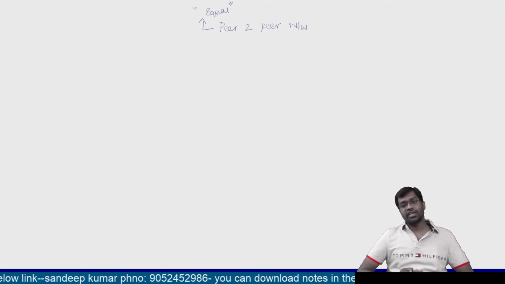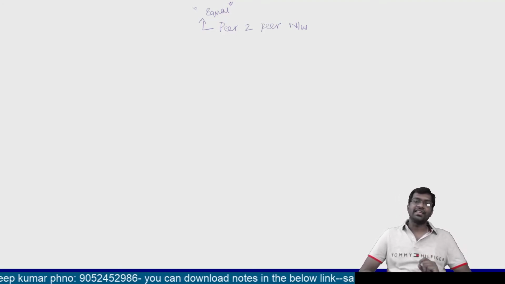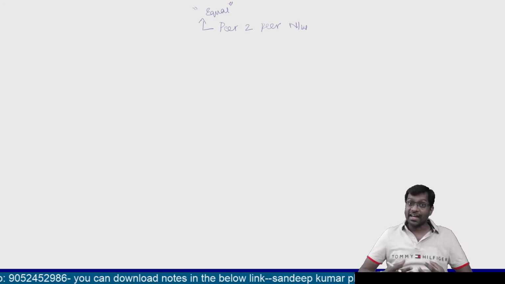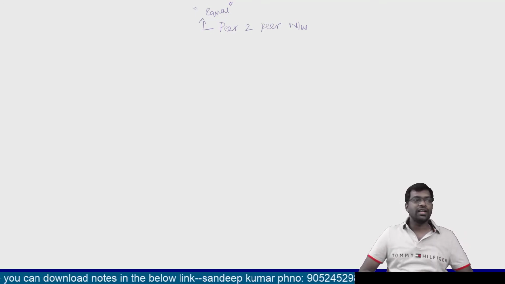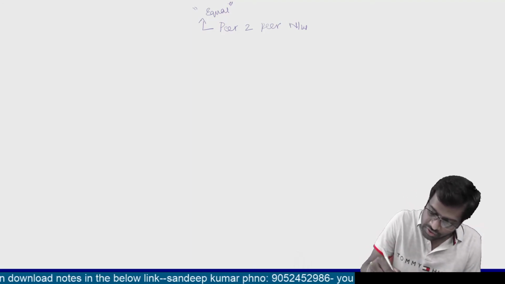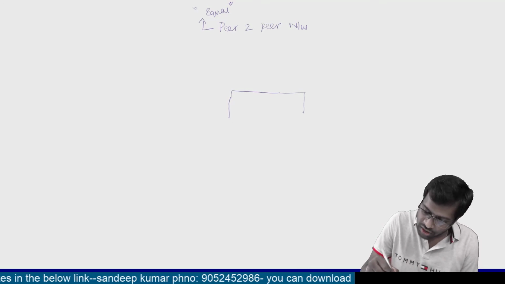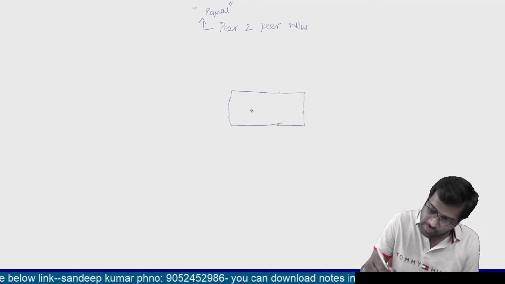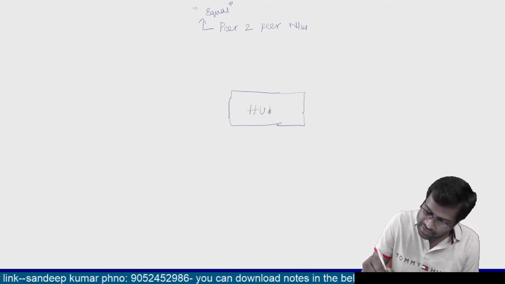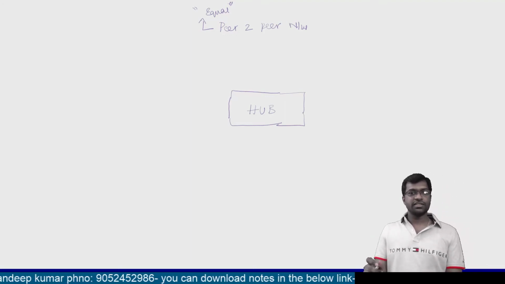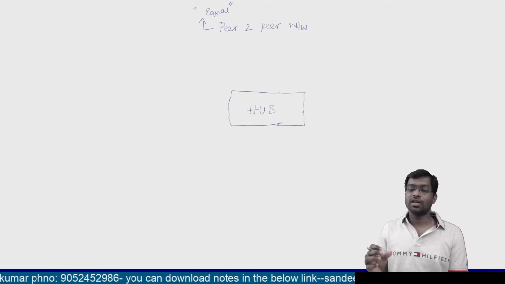In a peer-to-peer network, all the computers will be treated equally. Peer means equally. So how do we connect these equal computers together? We require a small device called a hub. What is the device we require in peer-to-peer networks? A hub. A hub is a device which connects all the equal computers together.